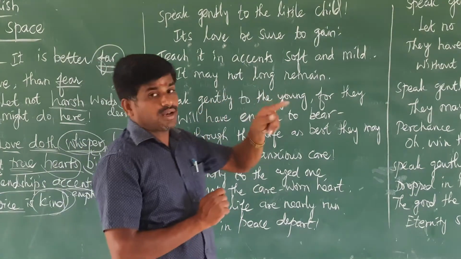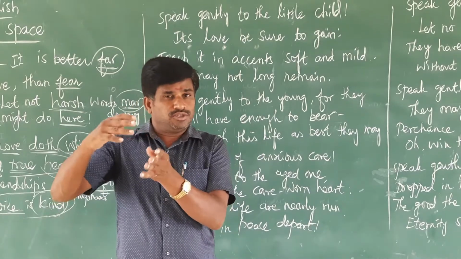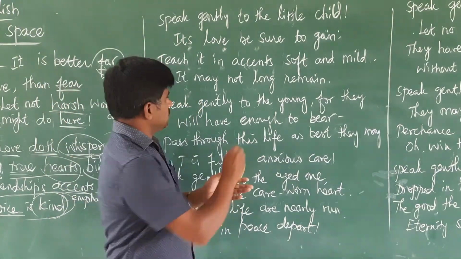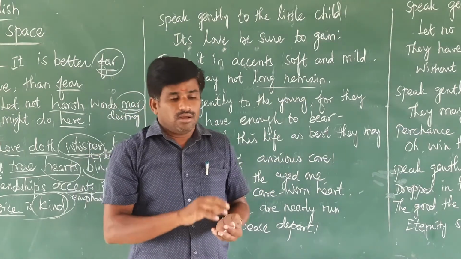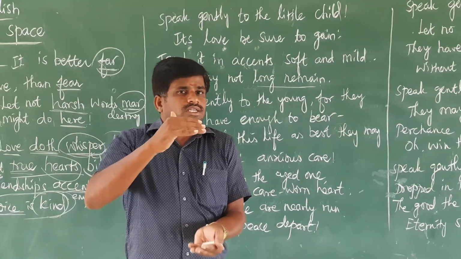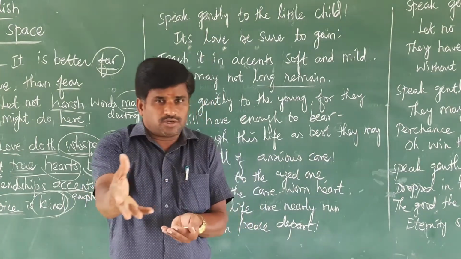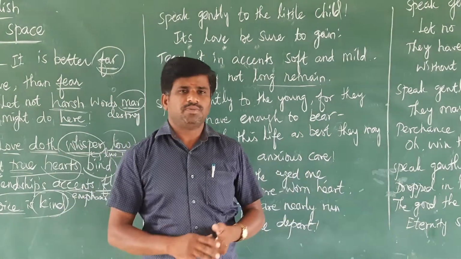It may not long remain. We should speak very shortly to the child. We should not go in an elaborate manner. That's what it is: it may not long remain. It should be a very short way. We should speak what the child is expecting from us. That's all. We should not elaborate, because they do not understand what we are speaking.